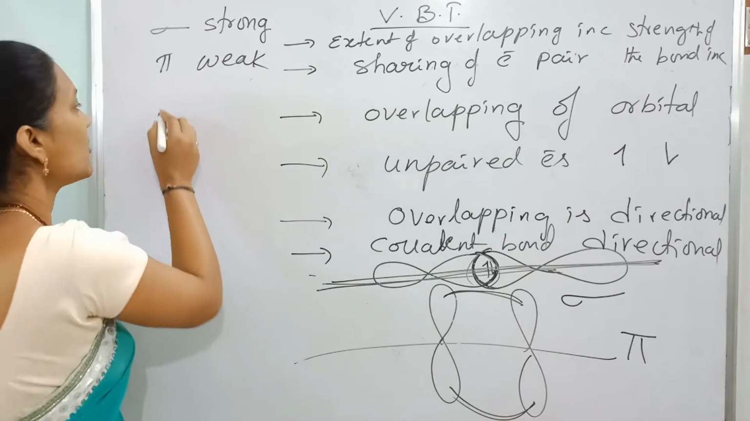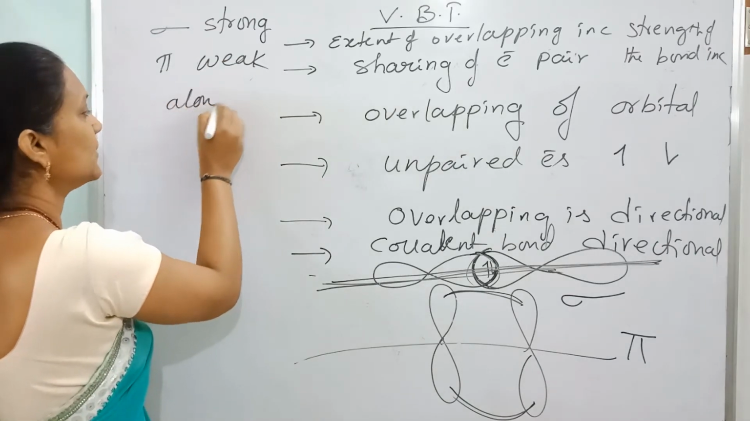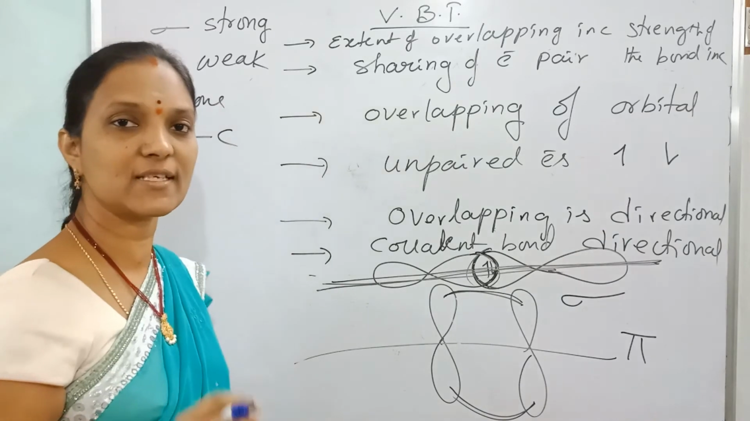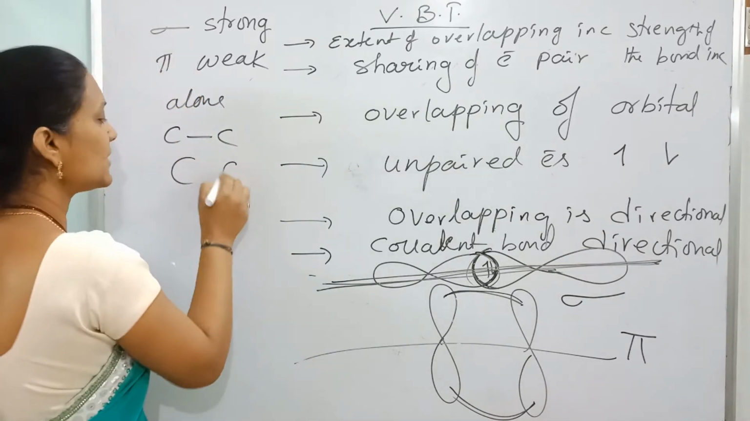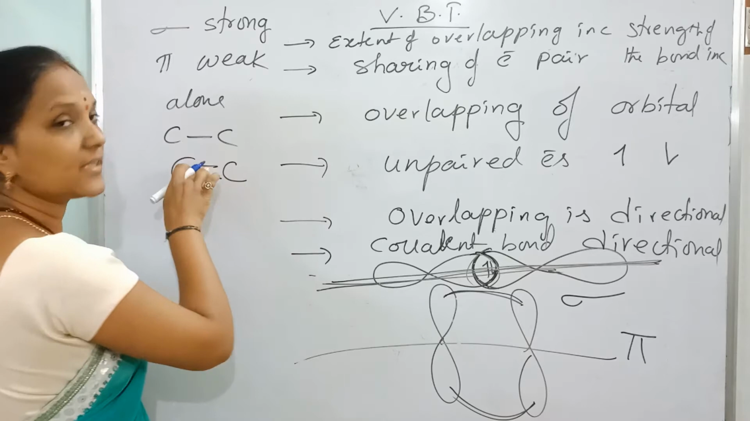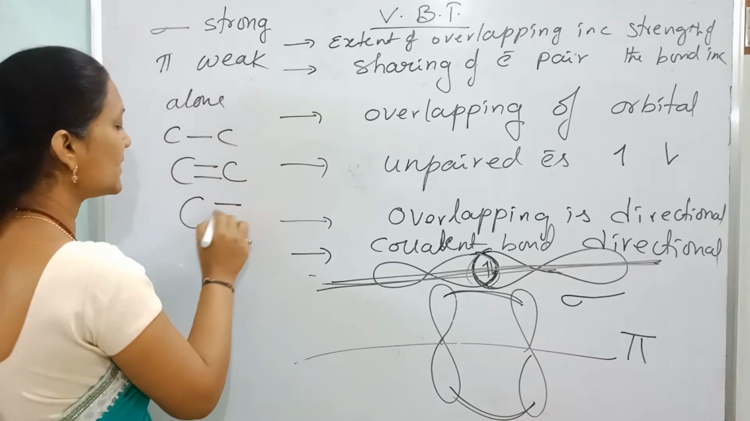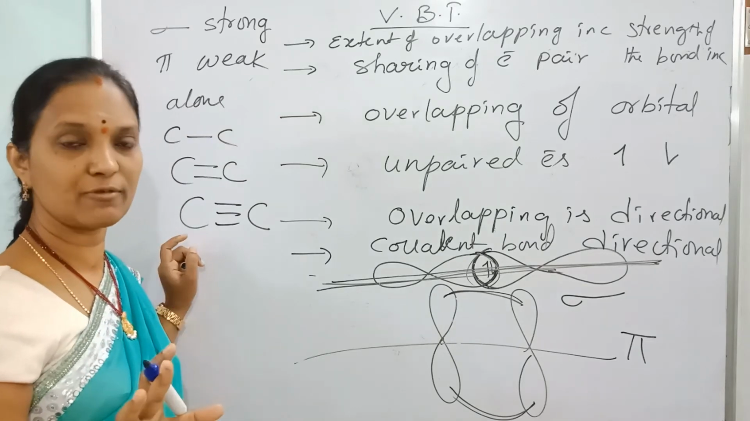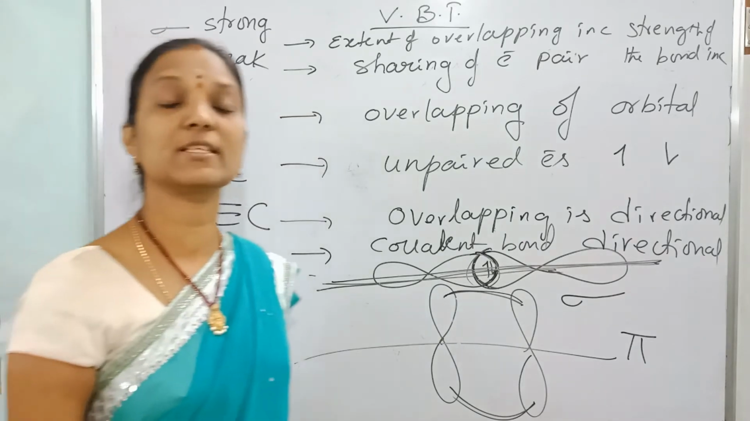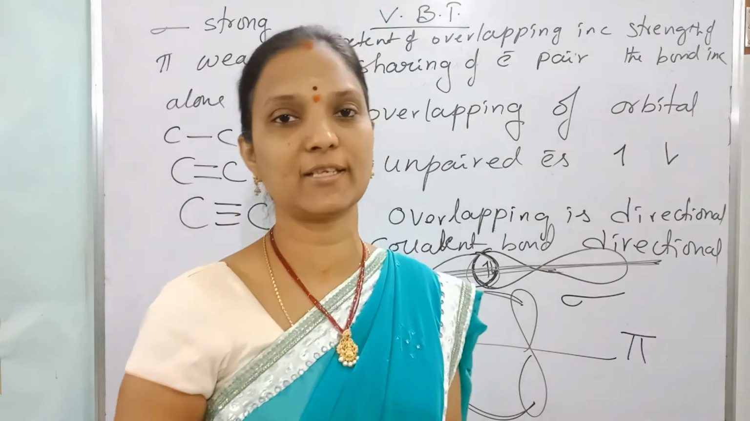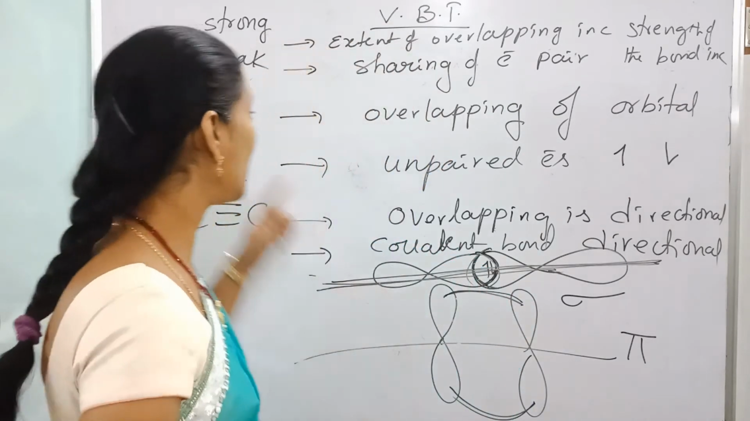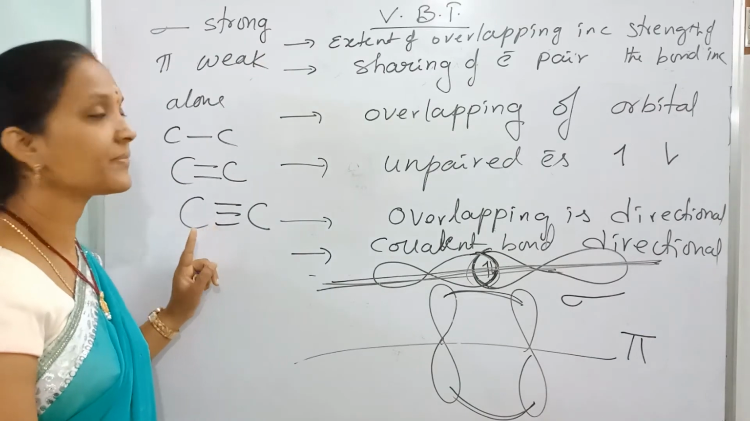That's why a sigma bond can exist alone. If there is a single bond, that bond is a sigma bond. If there is a double bond, one is sigma and the other is a pi bond. If there is a triple bond, there is one sigma and two pi bonds. First the sigma bond will form because the sigma bond is strong. So a sigma bond can exist independently, but a pi bond is formed only in the presence of a sigma bond.